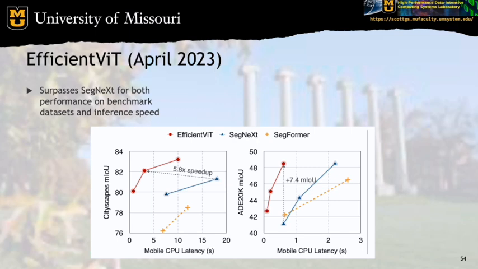Here's another figure from the efficient VIT paper that helps to visualize how it performed against SegNeXt and SegFormer. So this is the next architecture that's on my radar. The code and pre-trained weights have been released, so I've been working on adapting it into segmentation so that we can start using it in the lab.